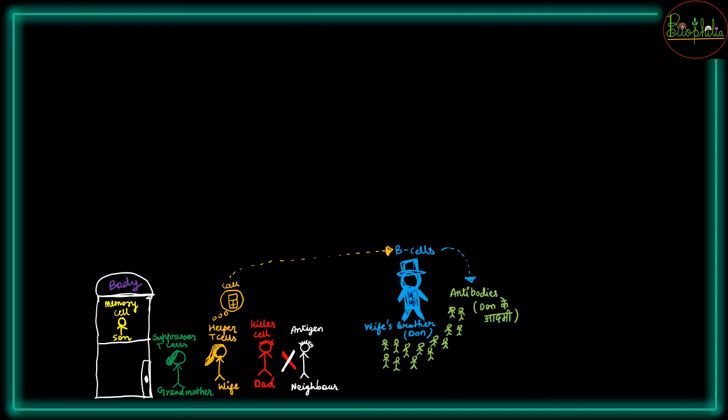सो अब वाइफ जहाँ पे है वहाँ पे जो फाइट हो रही है वहाँ पे ये सारे एंटीबॉडीज मार्च करते करते आएंगे and now these are going to be fighting against the antigen and that will help the body to fight against this neighbor यानी एंटीजन के साथ लड़ाई फिनिश हो जाएगी। सो एंटीजन तो अपने घर यानी आपका नेबर अपने घर चला जाएगा because the B cells have sent so many antibodies that now the fight can be finished over here.